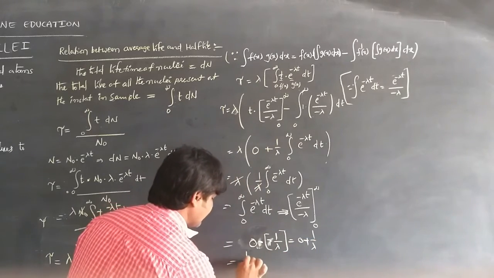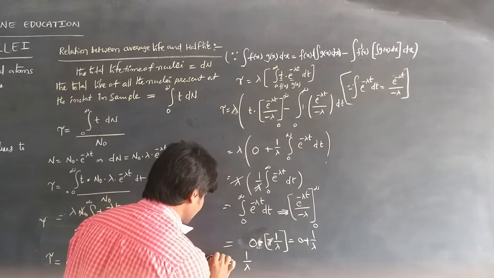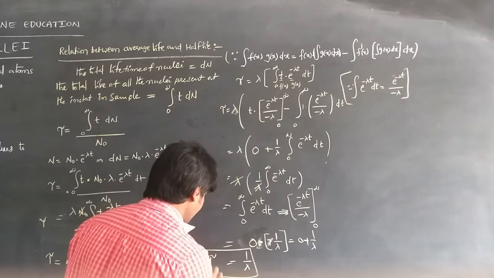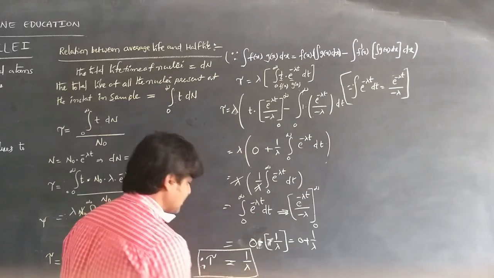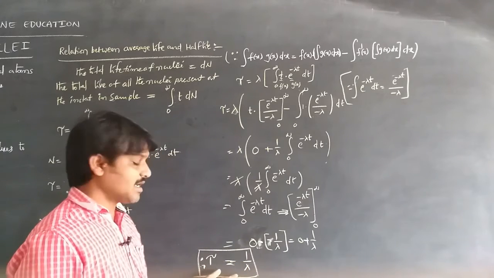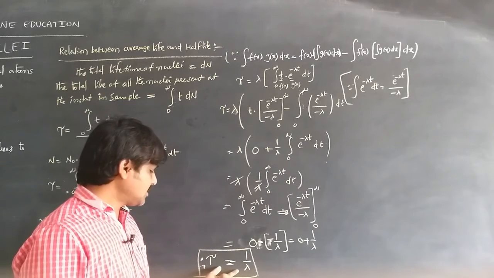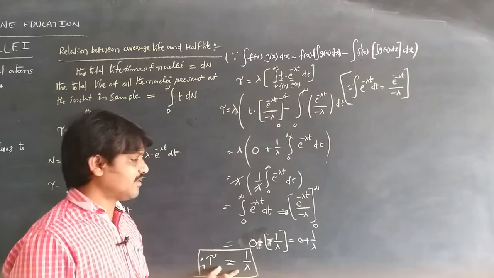From that relation we get tau is equal to 1 by lambda. This is the relation of the average life, and that is the proof of the average life.